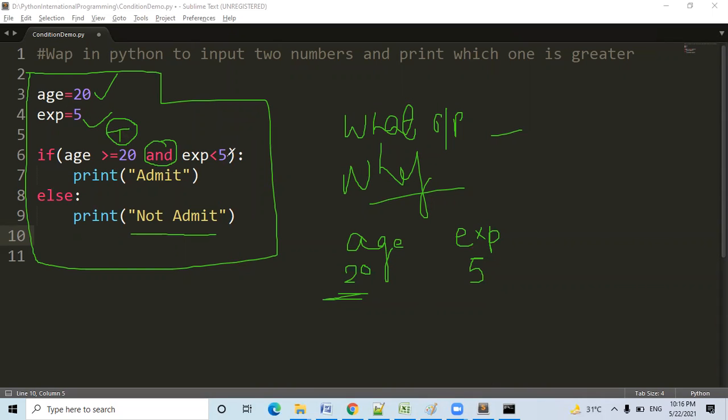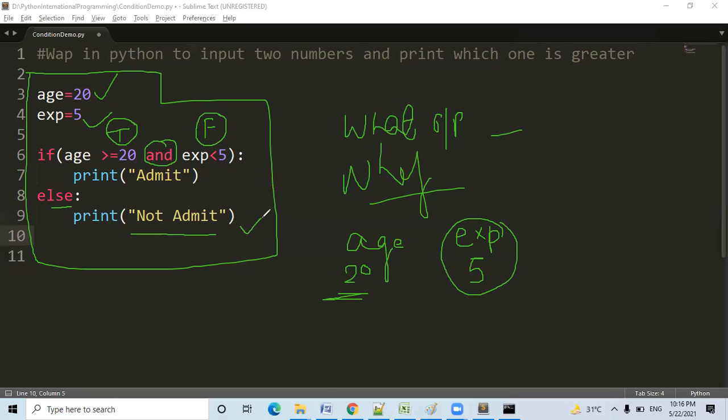Experience less than 5. Experience is exactly 5, not less than 5. So this condition is false. So the overall condition will be considered false, and the control will transfer to the else part. Not admit will print.